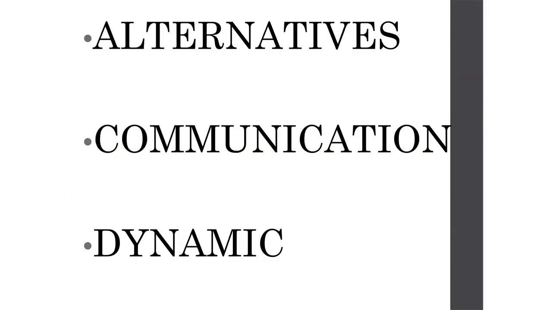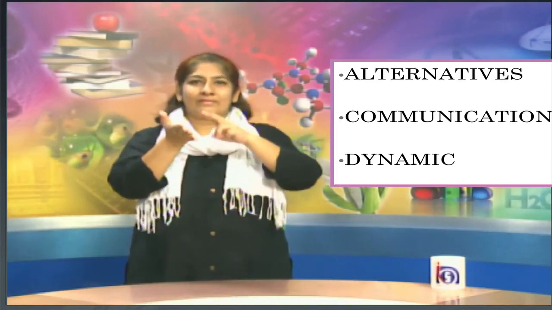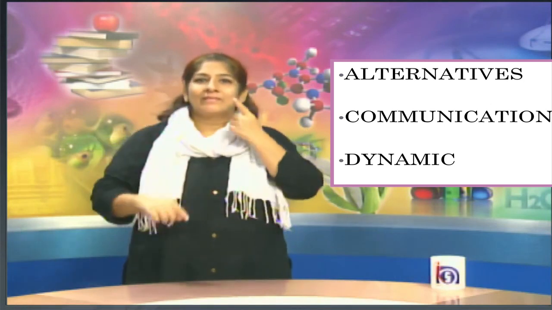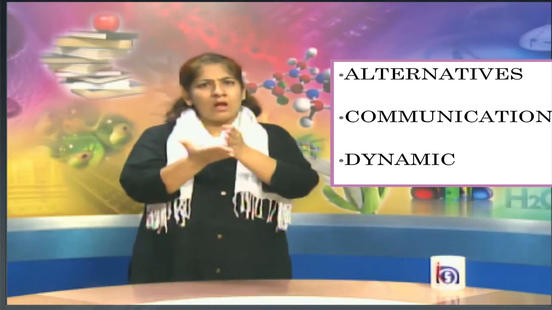Now, let us have a look at these words. You have seen these three words. I will be explaining them one by one. The first word is alternatives. This is the spelling. What does it mean?